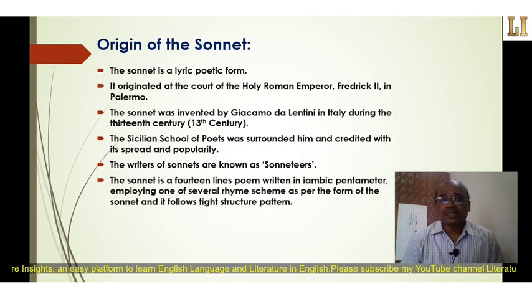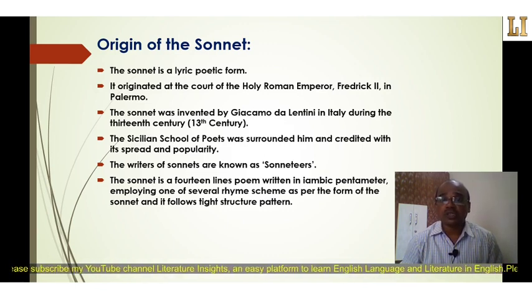Now here is the meaning of the sonnet. What exactly is the sonnet? The sonnet is a 14-line poem written in iambic pentameter, employing one of several rhyme schemes as per the form of the sonnet, and it follows a tight structure pattern. The sonnet is a short poem of 14 lines which deals with a single emotion, thought or feeling. It is written in iambic pentameter.